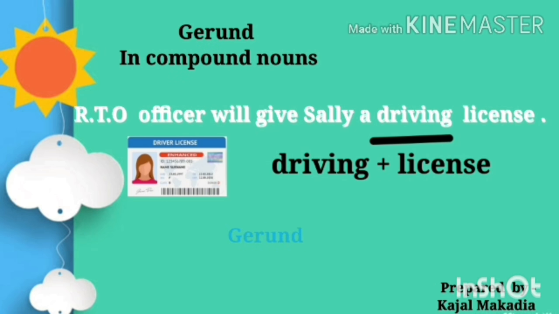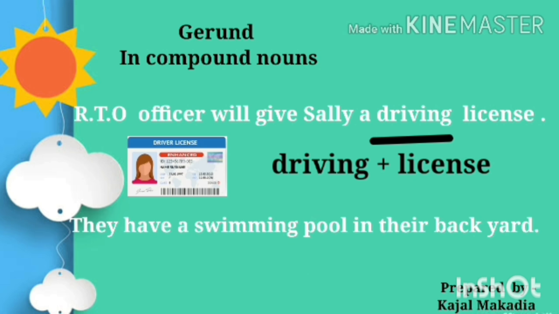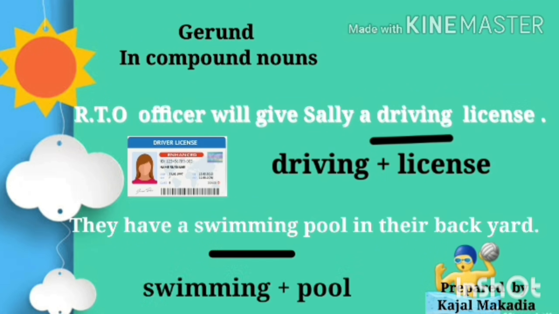The next and the last use of gerunds is in compound nouns. Compound means to join, to connect. Here, RTO officer will give Sally a driving license. Here, driving is a gerund. After gerund, license is the noun. So, driving and license both are the combination of two nouns. Here, driving license means the license for driving. This is all about gerund.